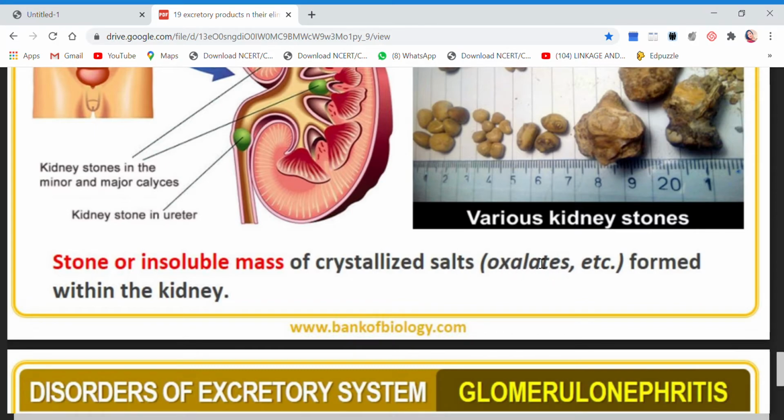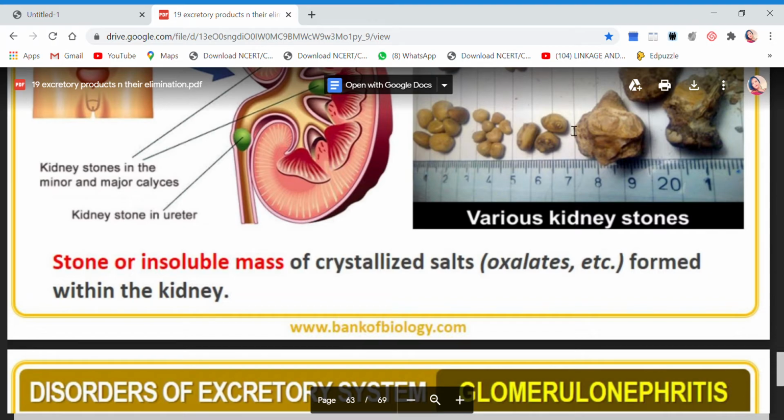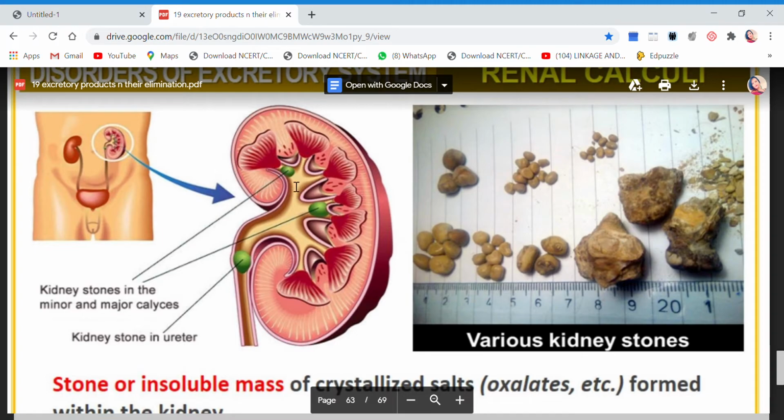These are the various salts which form the crystals, and these crystals are not soluble. Now you have done this in chemistry, that the crystal size becomes bigger and bigger due to the deposition of the chemical on that crystal. So similarly here also the crystallized salts can get bigger and bigger in size, as you see in the diagram, formed within the kidney, and they can get stuck anywhere.